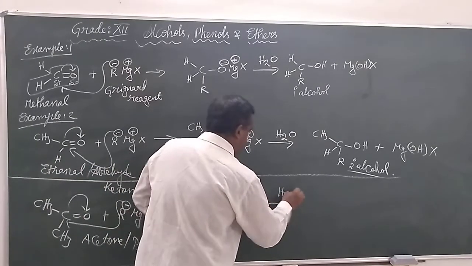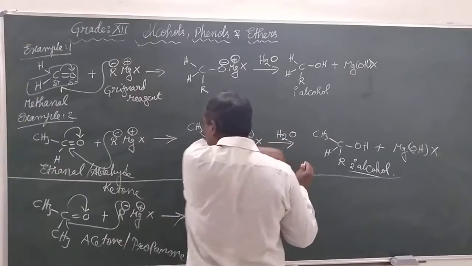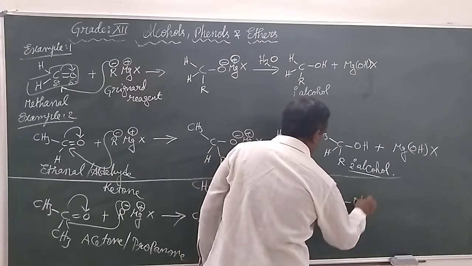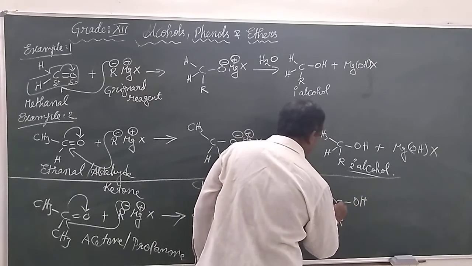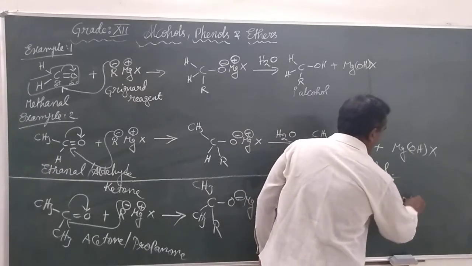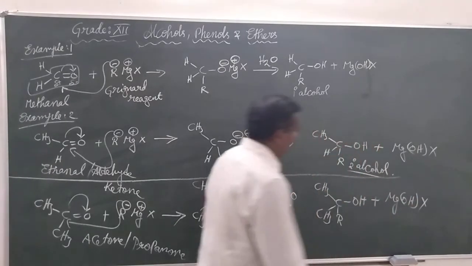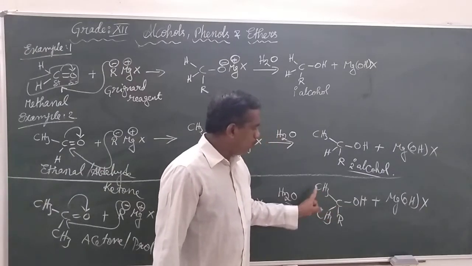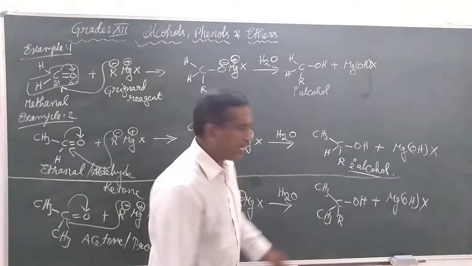On hydrolysis, it is going to form CH3, C, OH, R, CH3 plus Mg, OH, X. Now the OH attached carbon is bonded to 1, 2, 3 carbons directly.